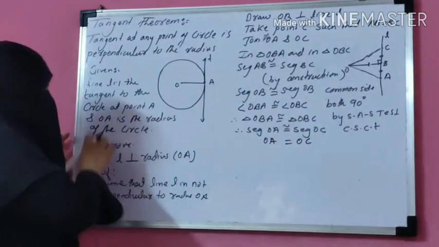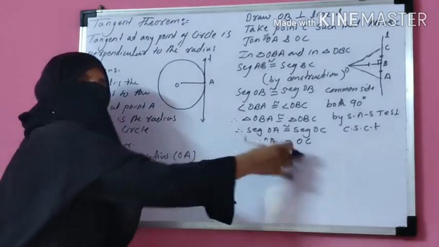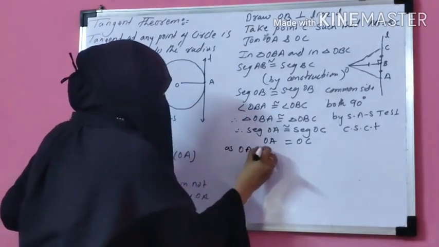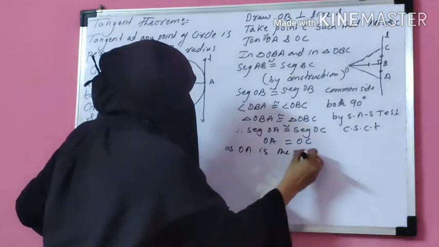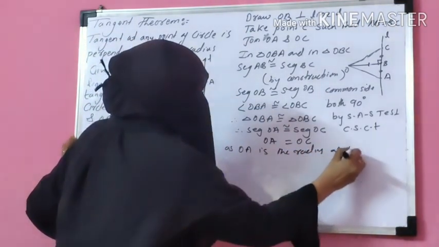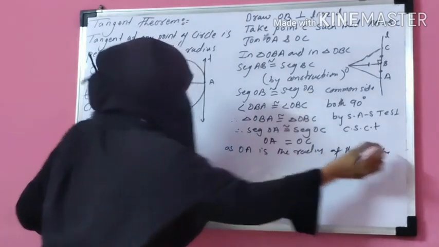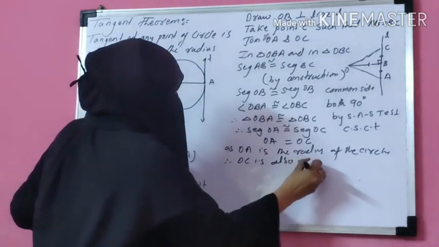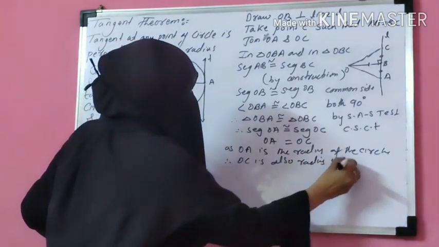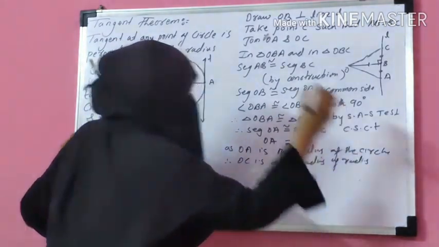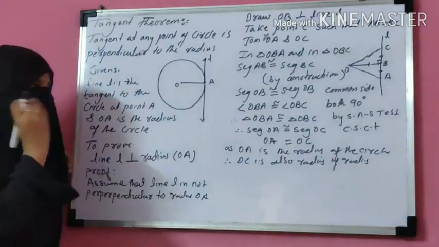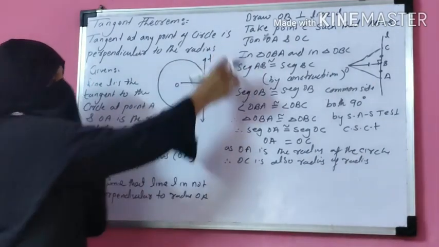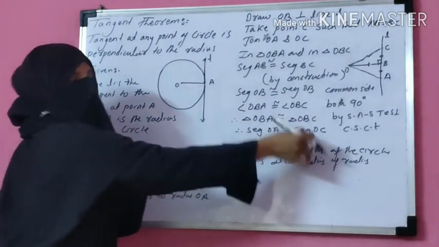And OA is the radius of the circle, so therefore OC is also radius of the circle. OA is also radius of a circle and OC is also radius of circle. That means your line L intersects the circle at two points, A and C.